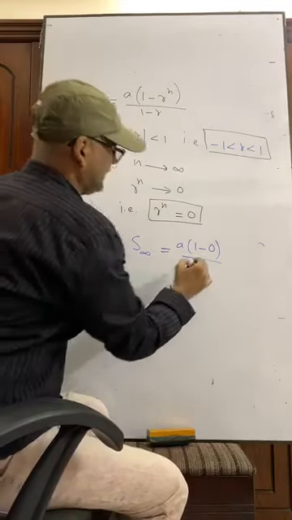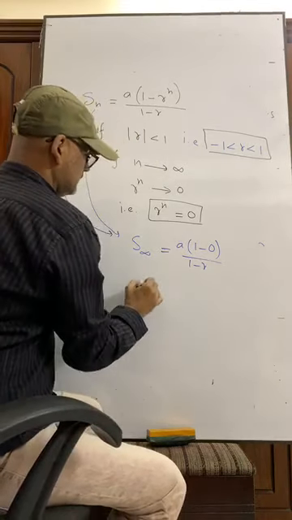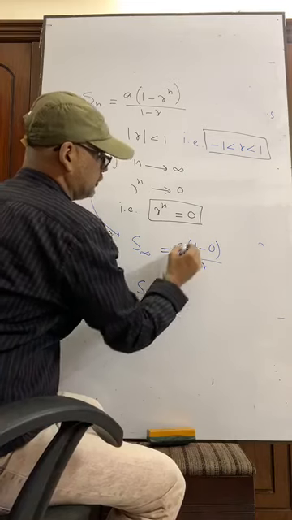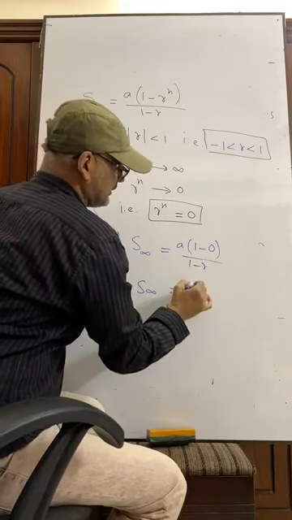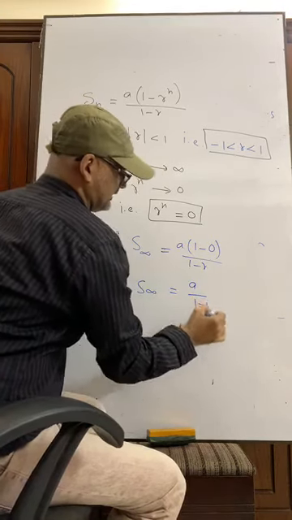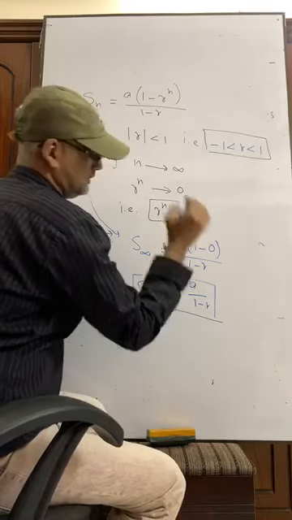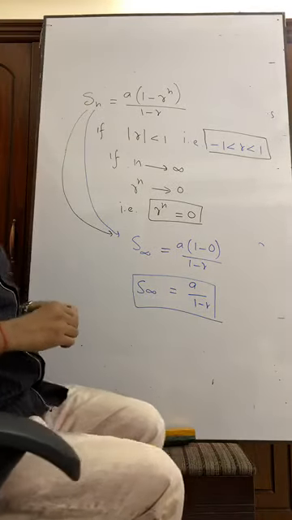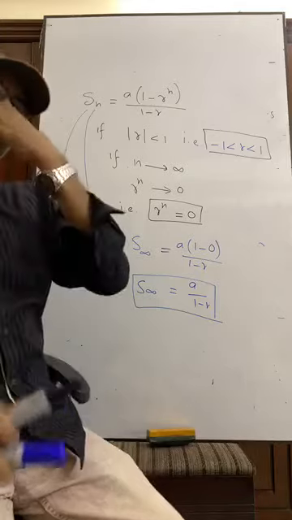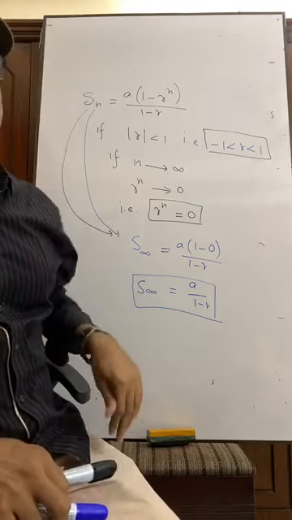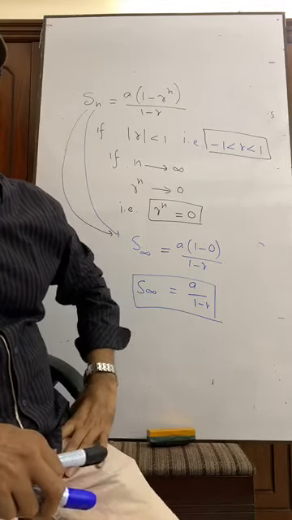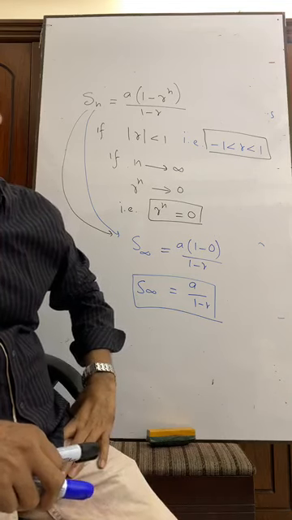That is, by 1 minus r. So S infinity equals a by 1 minus r. This is the formula.